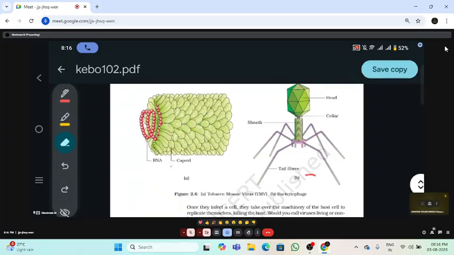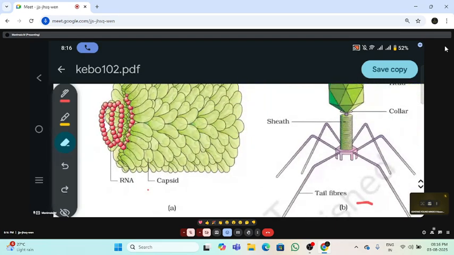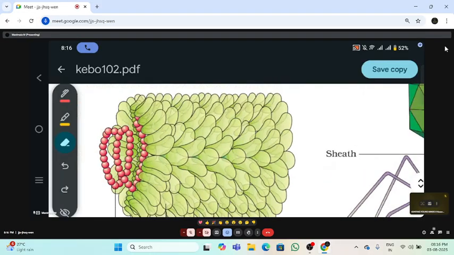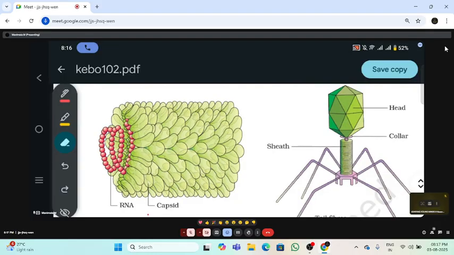And the next one is the chemical nature. Chemically, I told you what the virus is made up of. Virus is made up of nucleoprotein, right?